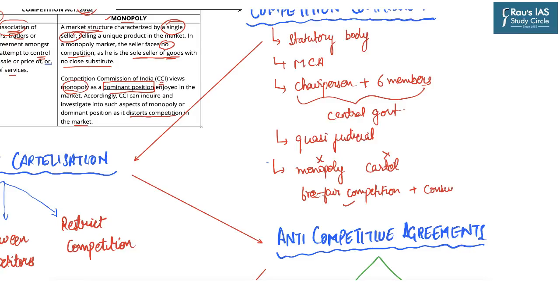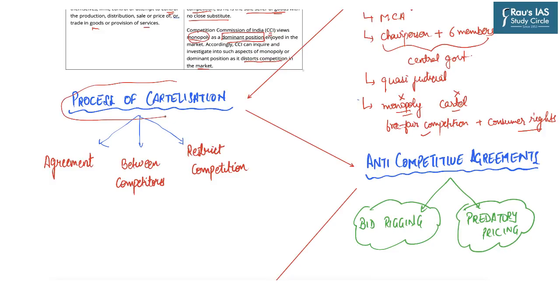Now this is also important: the Competition Commission of India, though it looks at controlling monopoly and cartelization, is also responsible for protecting consumer rights. So cartelization has primarily 3 components.